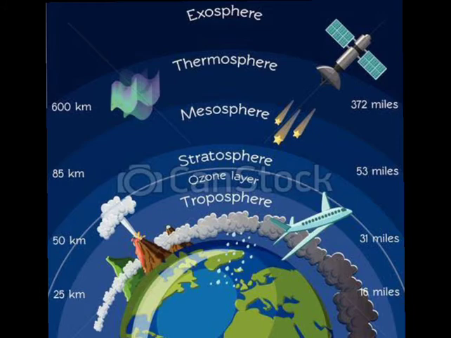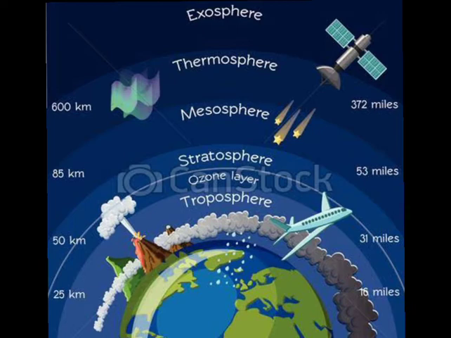Above stratosphere lies the mesosphere. It extends to about 85 to 90 km above the surface of the Earth. Meteors burn up in this layer. What are meteors? Meteors are pieces of matter that enter the Earth's atmosphere from outer space. So meteors burn up in the mesosphere.